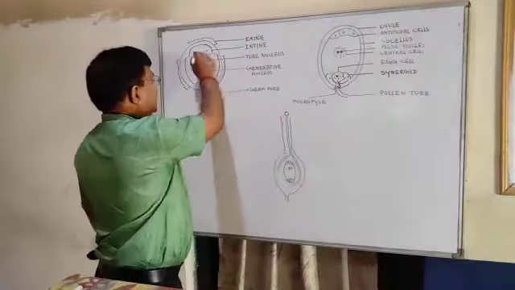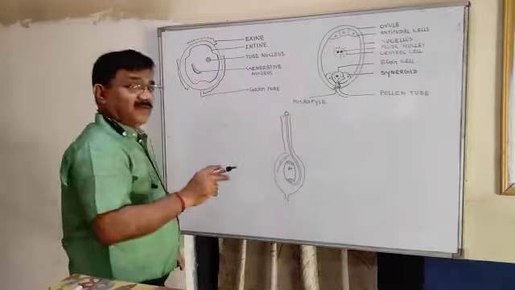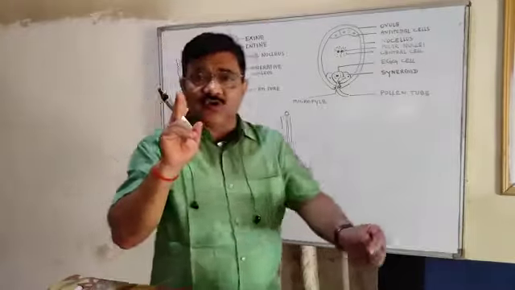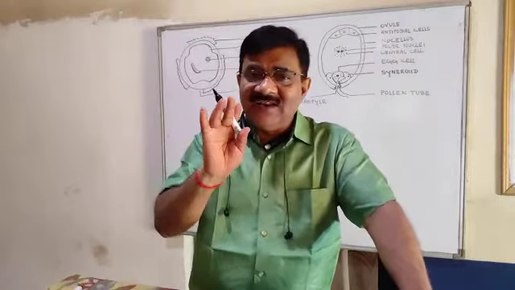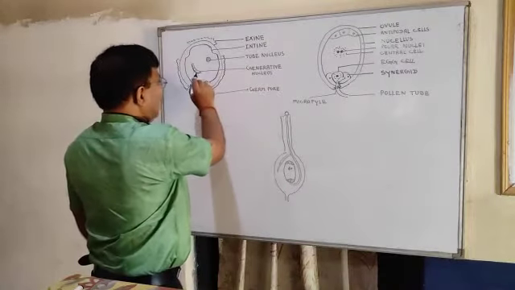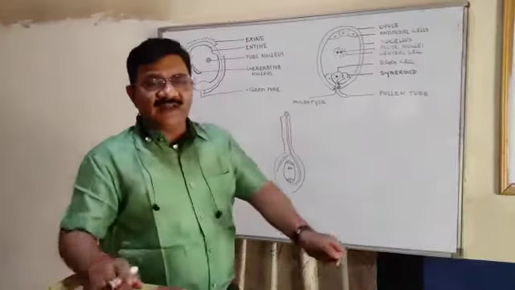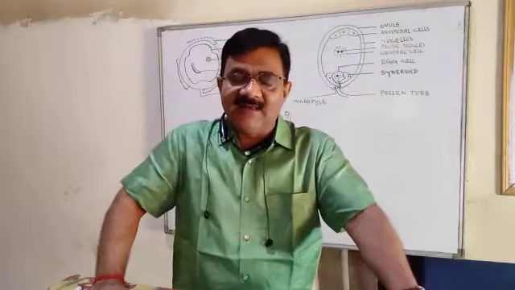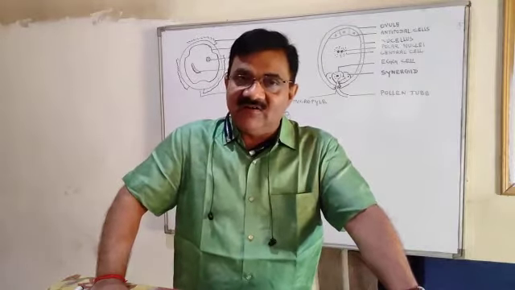Now inside the cell, two nuclei are there. Very important to note, that inside the pollen grain, two nuclei are there. One nucleus is tube nucleus and the other is generative nucleus.